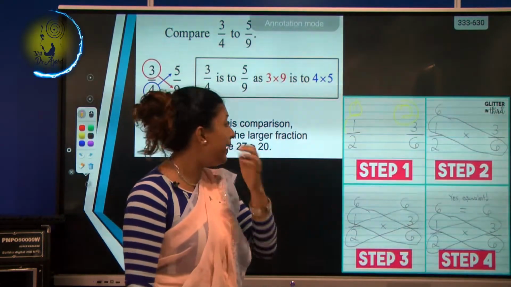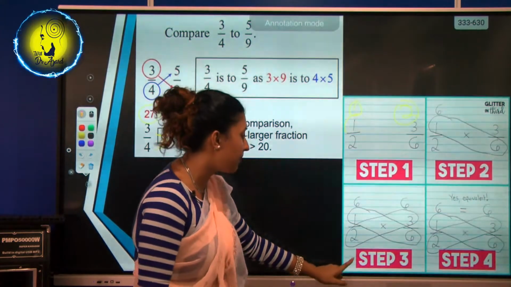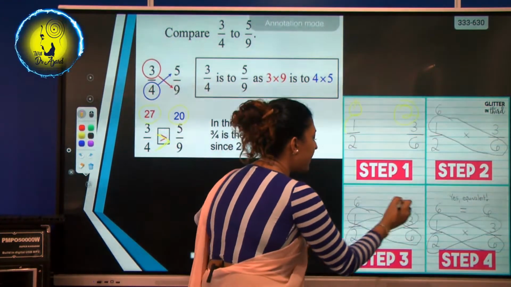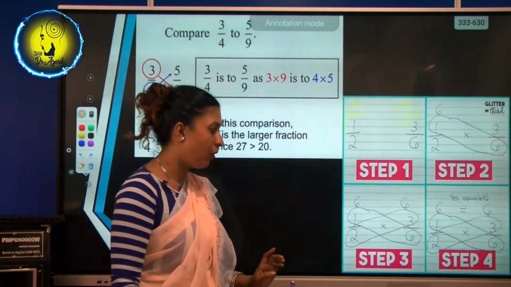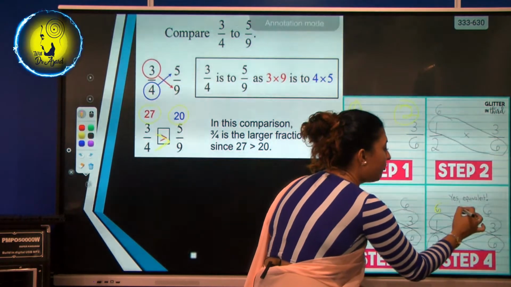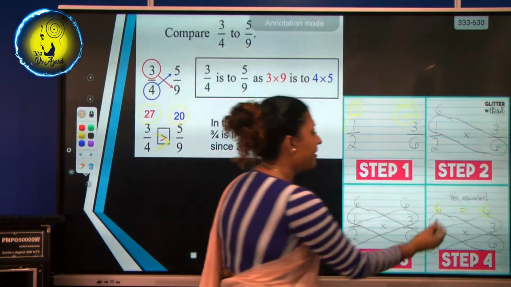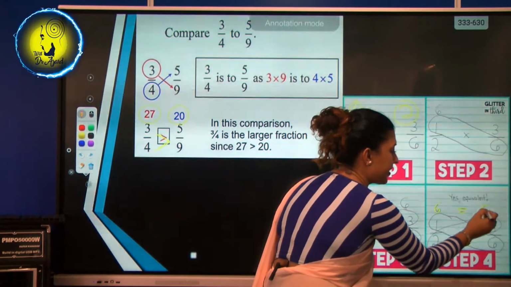This is the method. 1 into 6. Step 1. Step 3. The other side. 3 into 2. Okay? Step 4. Compare. Now see, finding equivalent fractions. This is how you find equivalent fractions. 1 times 6 is equal to 3 times 2.